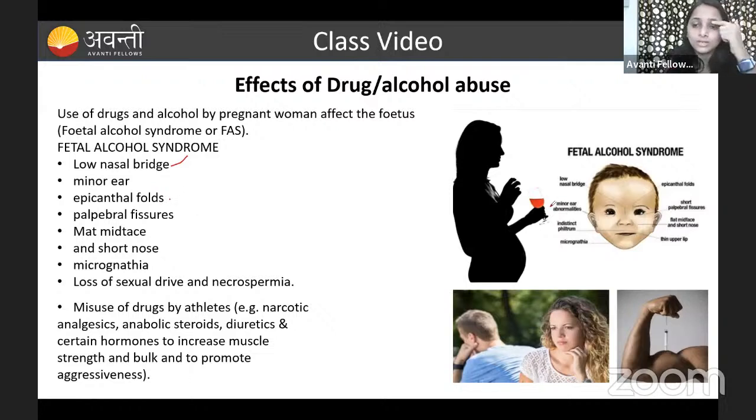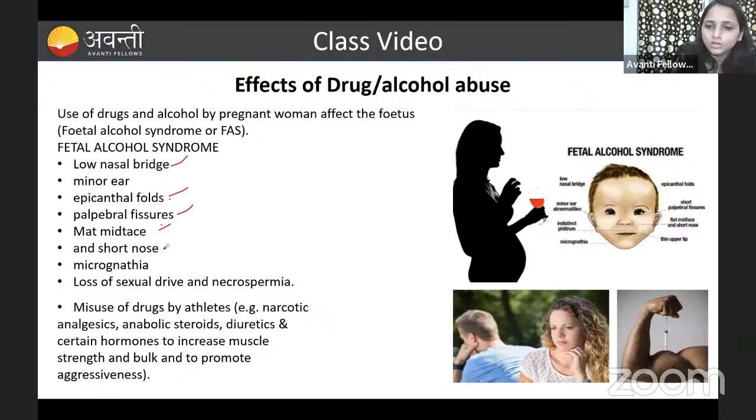And the epicanthal fold. So here what will happen? The eyelids will fold in. It will come like a folding. We will call it the epicanthal fold and the palpebral fissure.